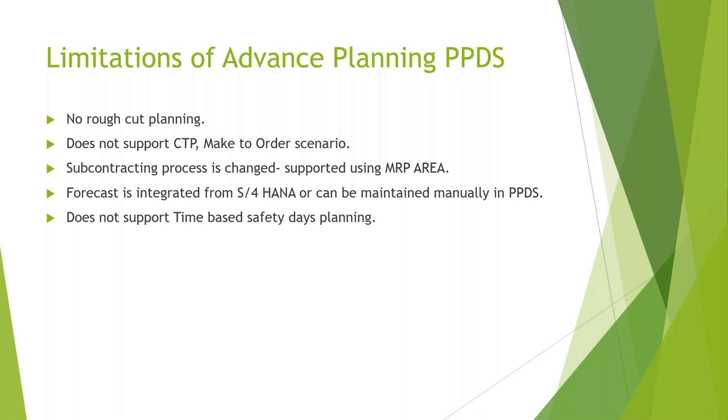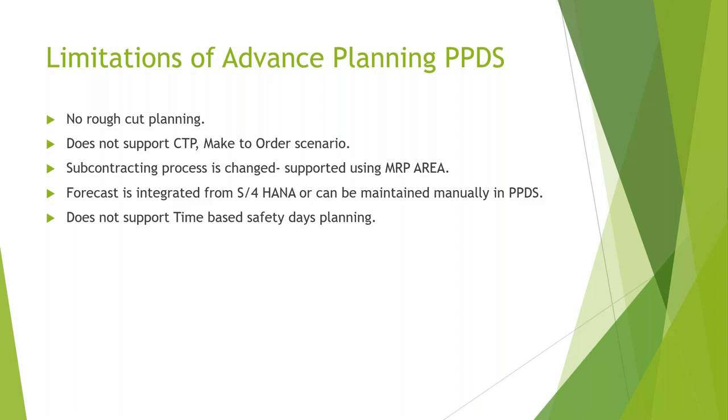So this MRP area is created against the storage location, and the subcontracting process is supported using the MRP area only. Forecast integration. Earlier, like I mentioned, we have demand planning in APO, and the forecast was released from demand planning to SNP, which was again a part of APO itself. So your forecast generation and release to PPDS was pretty much only limited to the APO model. But now PPDS cannot produce the forecast, or it cannot give any demand on its own.